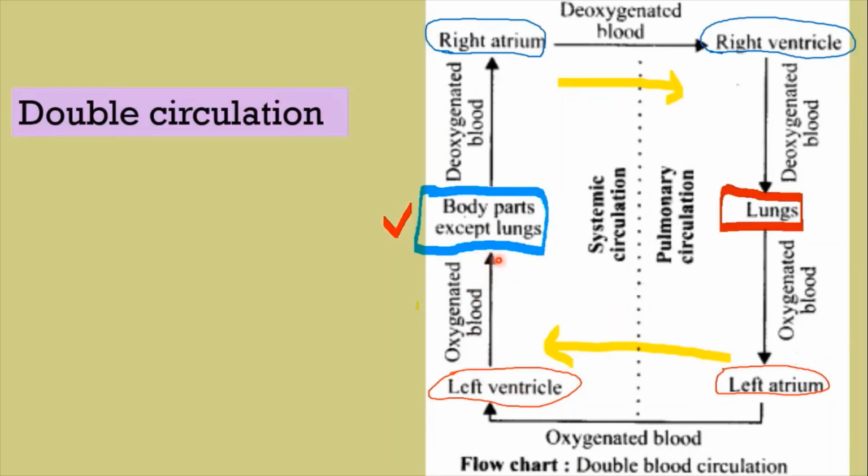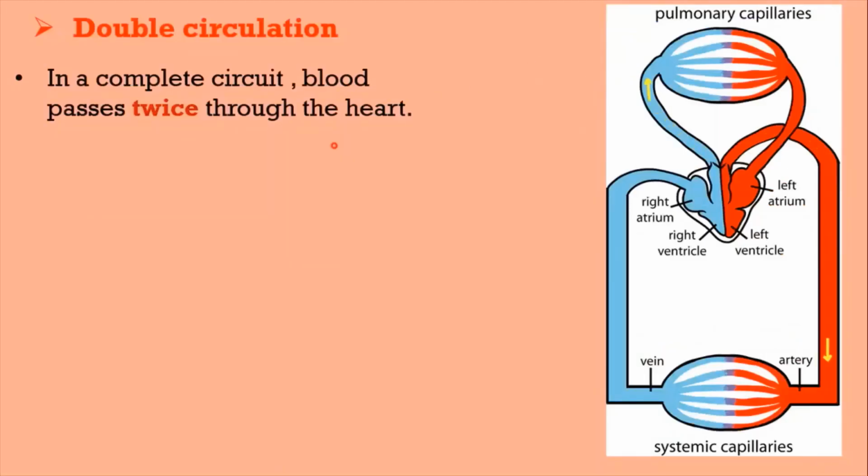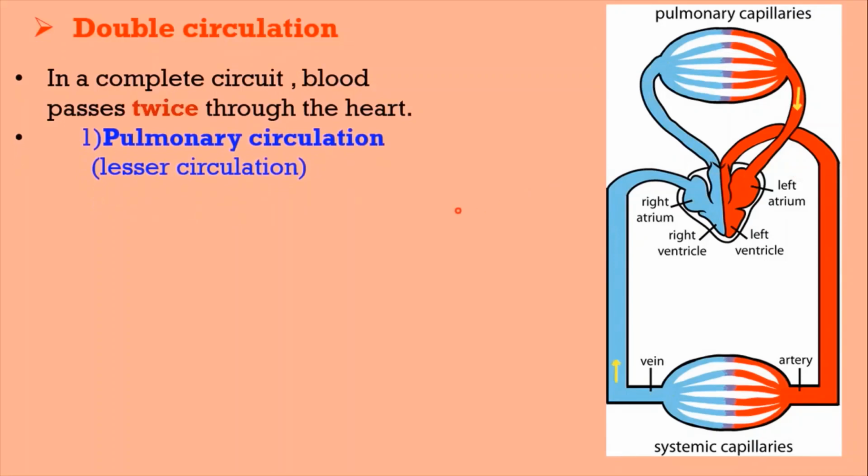That means blood passes through the heart two times before it is supplied to the body organ. This is known as double circulation. In a complete circuit, blood passes twice through the heart. Once through right chambers of heart, then through left chambers. That's why double circulation can be discussed under two headings.